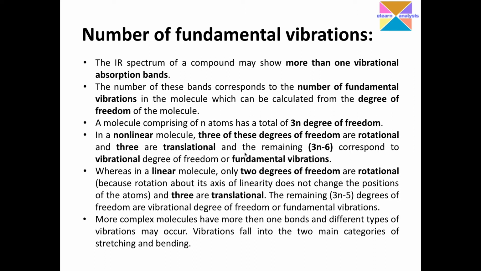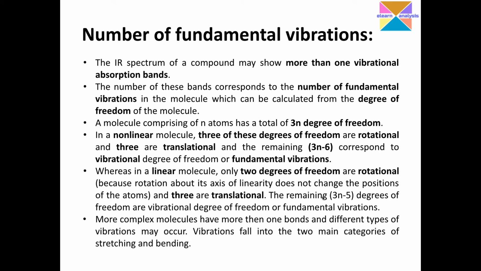Down the lane, I have a chart where we will understand, for non-linear molecules with this formula, how many degrees of freedom are available for each of translational, rotational, and vibrational. Similarly, if I have a linear molecule, only 2 degrees of freedom are rotational, because rotation about its axis of linearity does not change the position of atoms, and 3 are translational.